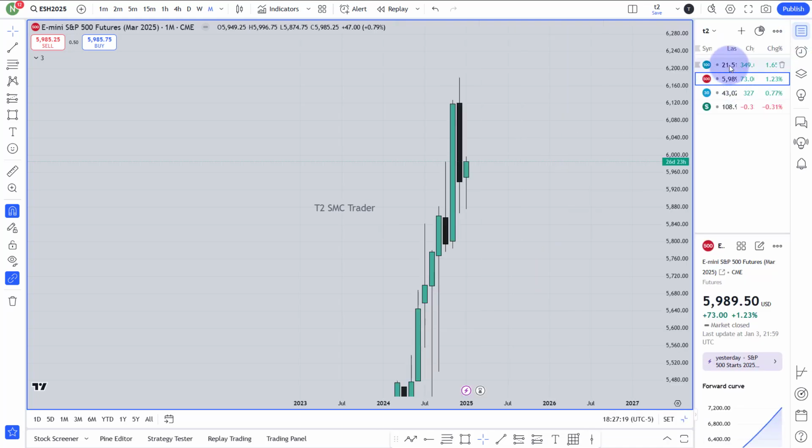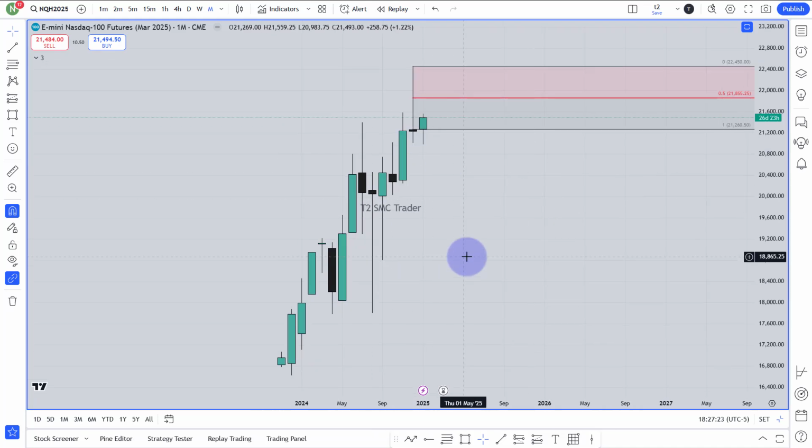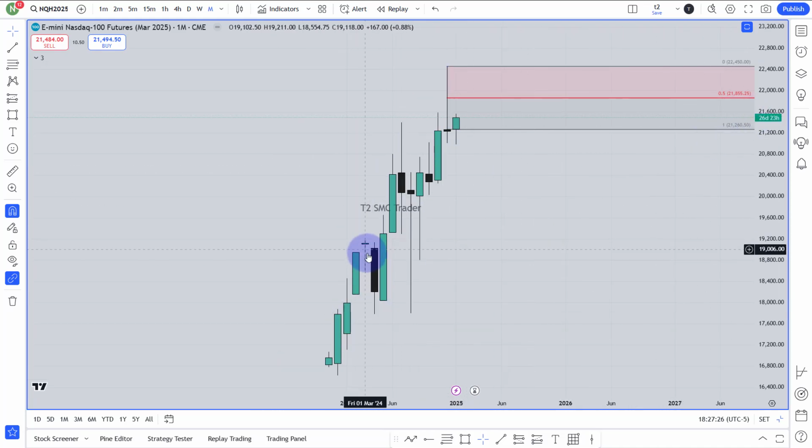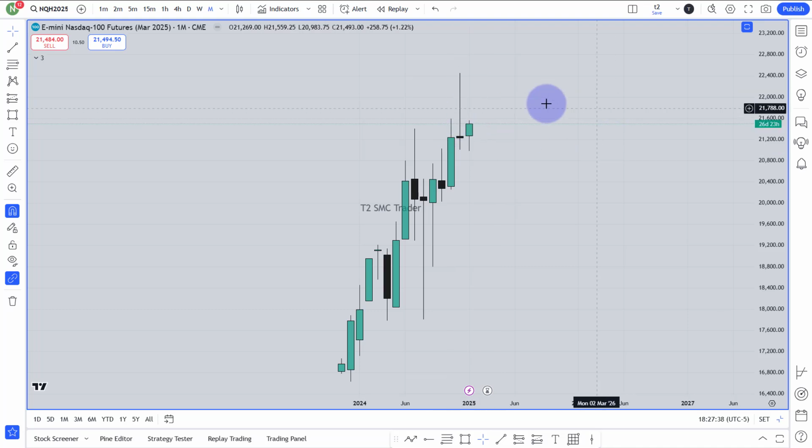I would love to go to the Nasdaq now, because Nasdaq is my area where I would love to trade. Here you can see the same thing. The market is extremely bullish. This is the running month candle, which is the January candle. I can actually remove this candle. This is the week the market made in December.